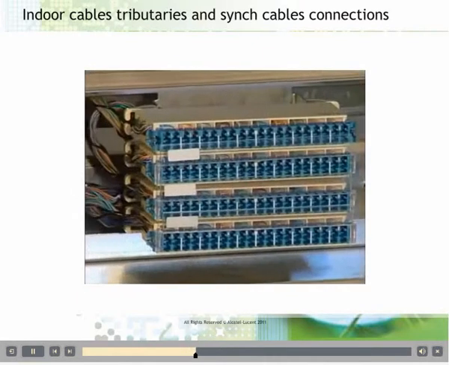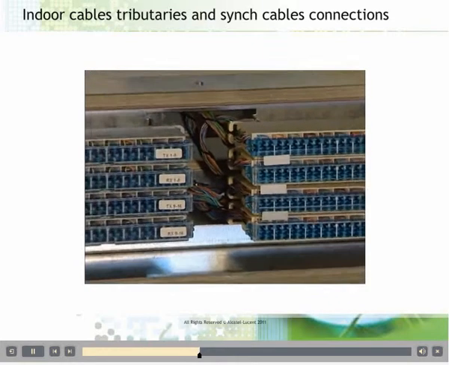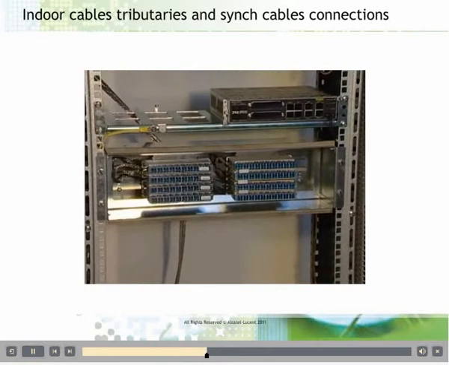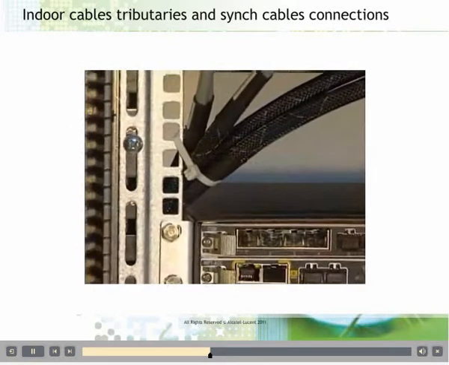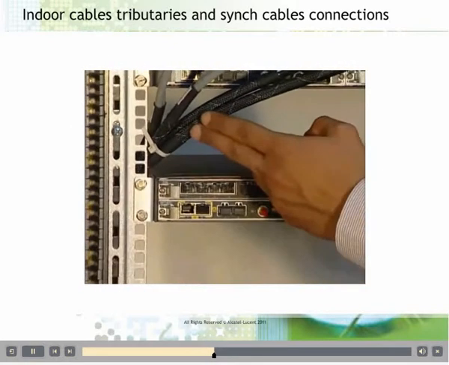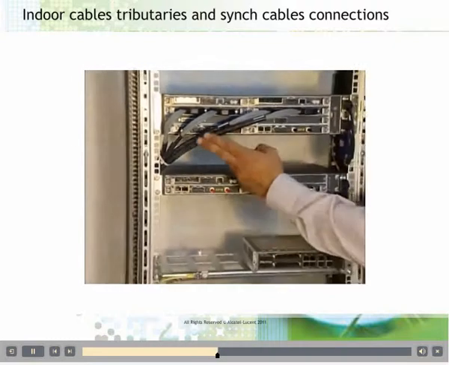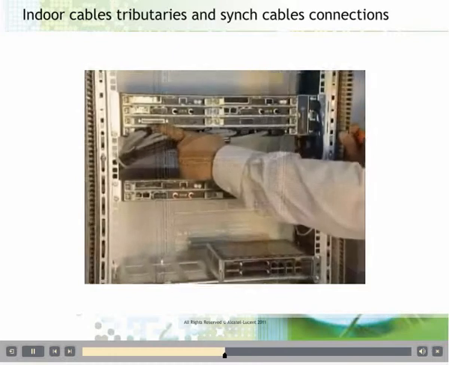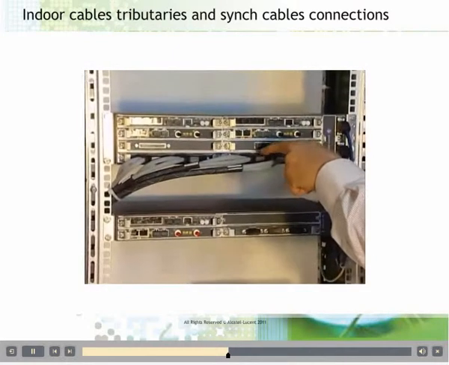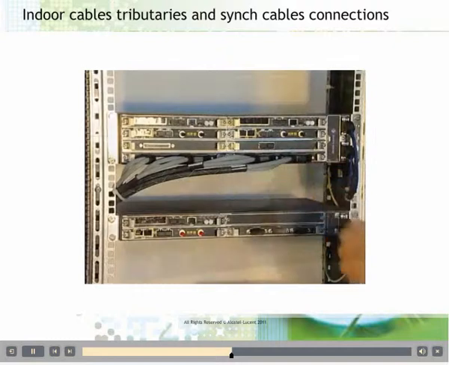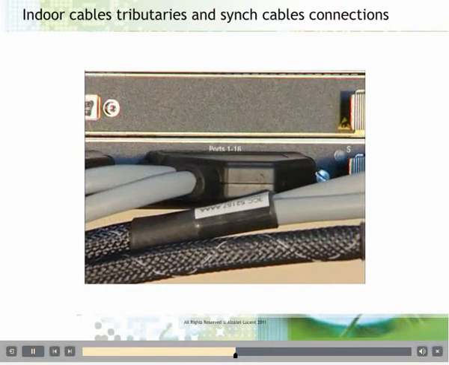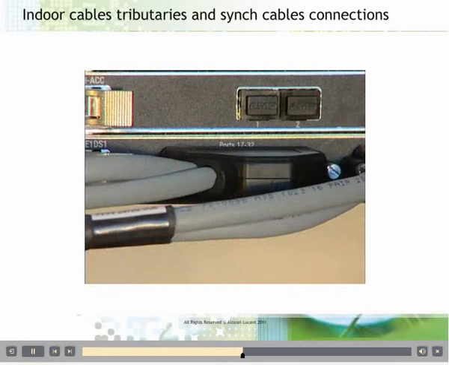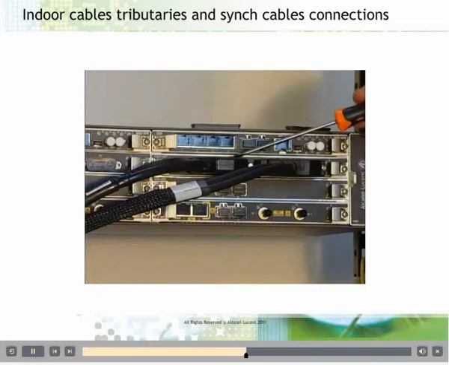For the protected tributaries, Y cables are used to connect the DDF to both PDH boards. Pass the first Y cable through the opening. Arrange the cable inside the rack. Then connect both Y cable connectors to the PDH ports labeled 1 to 16 on each board. Do the same operation for the second Y cable, connecting it to the 17 to 32 connector on each board.